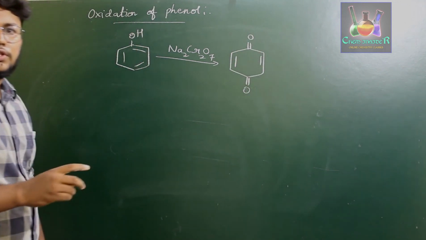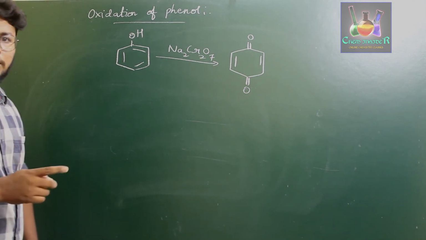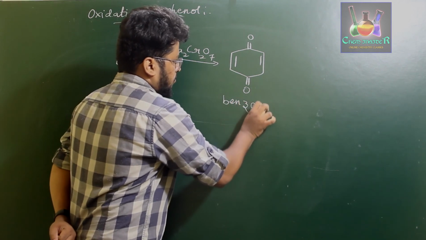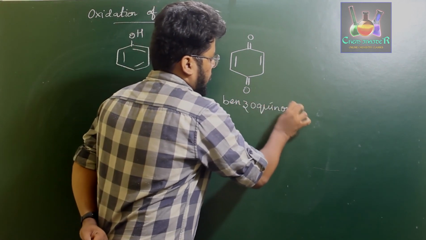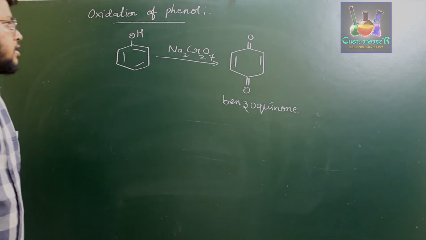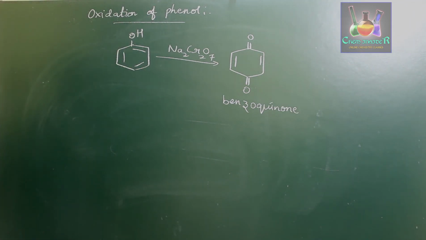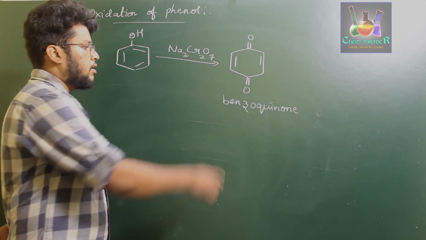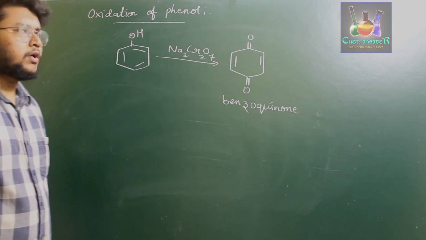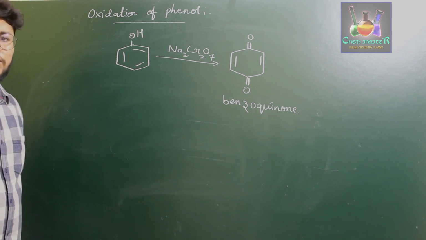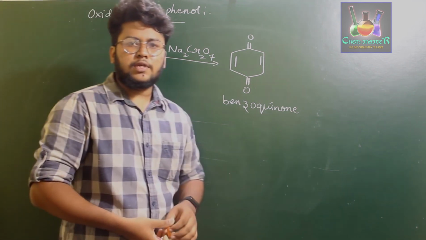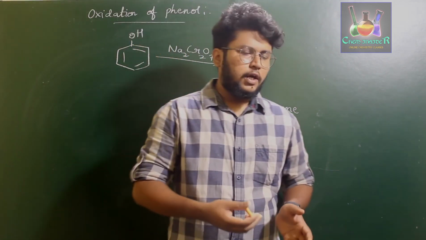Conjugated enone, that is conjugated with a C=O and a carbon-carbon double bond, called benzoquinone. When phenol is treated with strong oxidizing agents such as sodium dichromate, it undergoes oxidation to form a conjugated keto compound called benzoquinone. Okay, so this is all about the oxidation of phenols. So this is all for the oxidation process, which involves oxidation of alcohol and phenol.